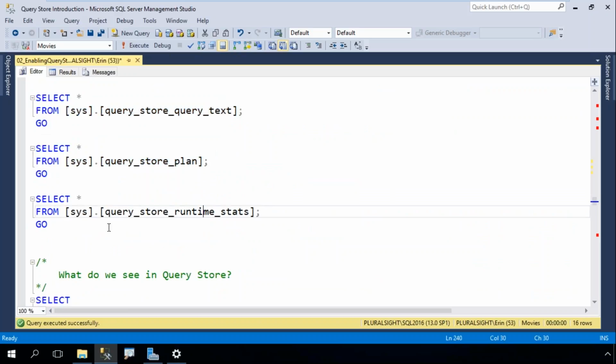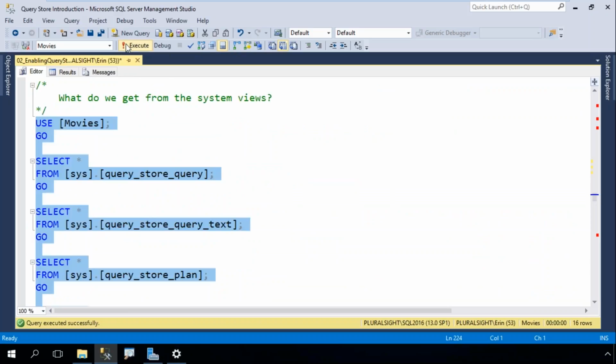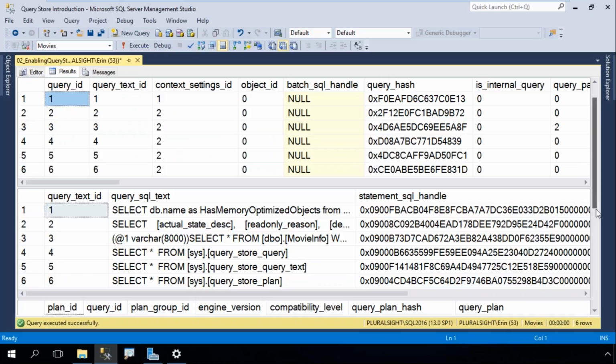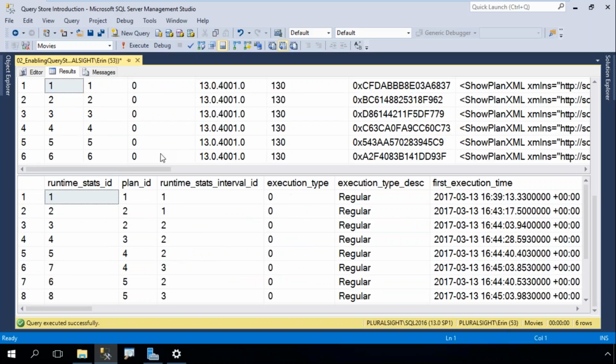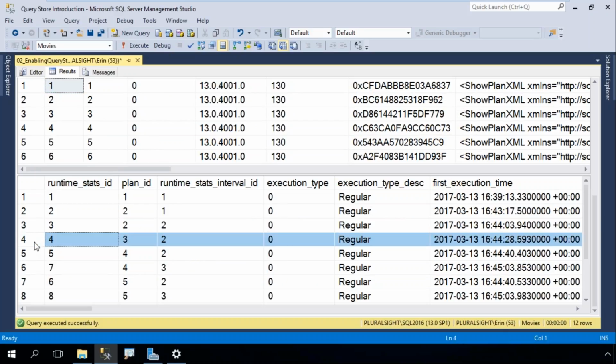And finally, if I want to look at the runtime stats, then I hit that query store runtime stats view. So I look at these all separately and I scroll back down, right? My plan ID was 3. My runtime stats are specific to a plan, not a query, because a query can have multiple plans. So my runtime stats are tied to the plan ID.